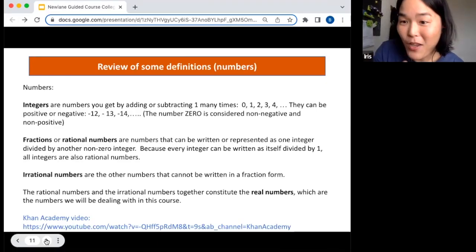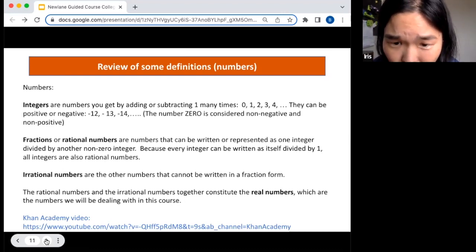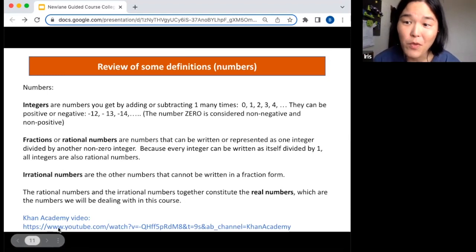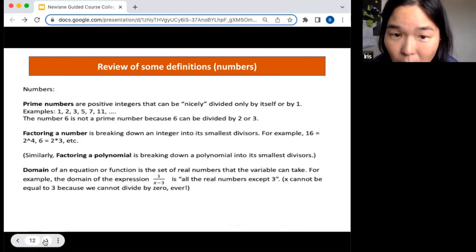But we are not going to have to deal with whether a number is rational or irrational in this course. Just to let you know, the union of rationals and irrationals will give you all the real numbers. Okay, and I linked a Khan Academy video that I watched and thought was kind of cool. It explains different types of numbers.